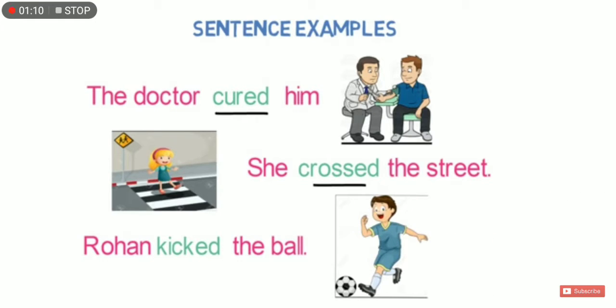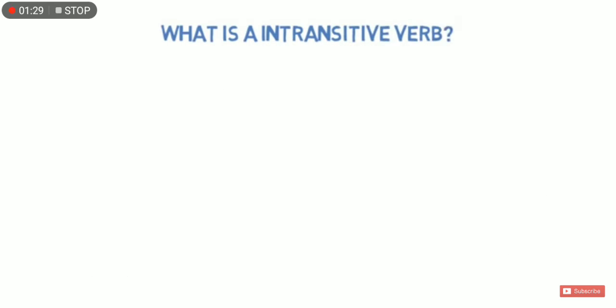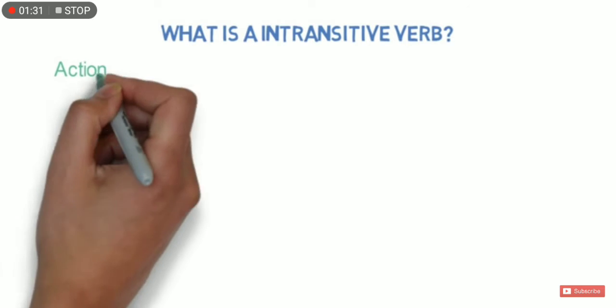Rohan kicked the ball. Kicked is the action. Rohan kicked what? He kicked the ball. Okay, when the object is ready to take the action, then that is called the transitive verb.